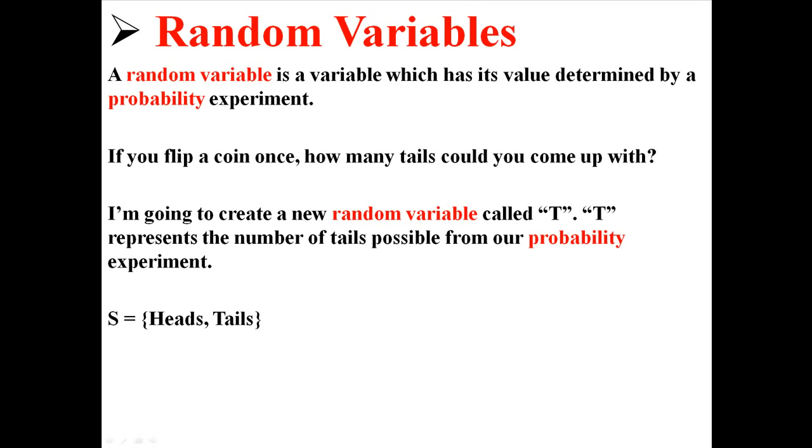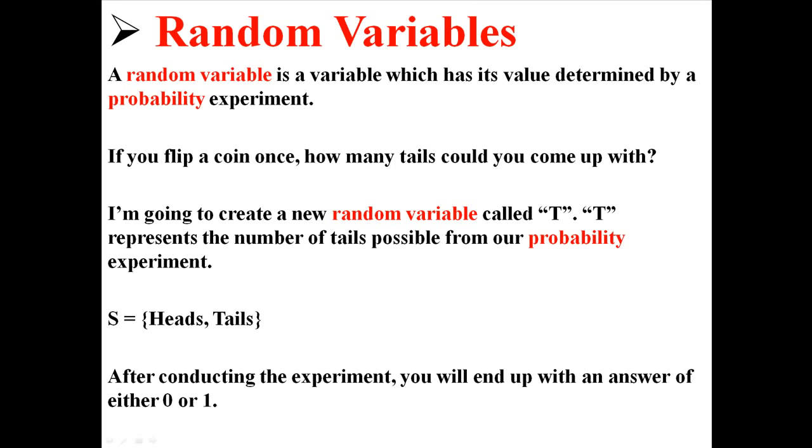So remember, if we flip a coin, we have a sample space of heads and tails. We can either get one heads or we can get one tails. So we're trying to measure the number of tails we get after one flip. So after conducting this experiment, our variable will end up with an answer of either 0 or 1. So the value of this random variable has been determined by our probability experiment in which we flipped a coin.